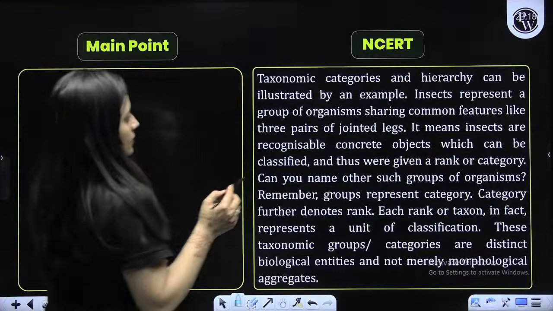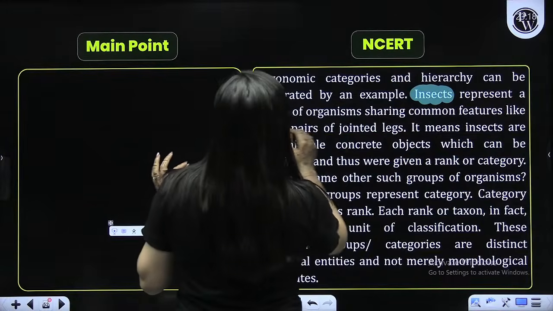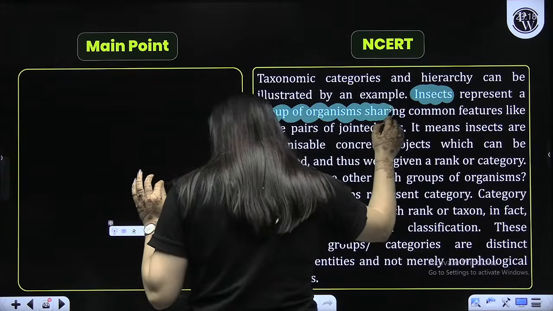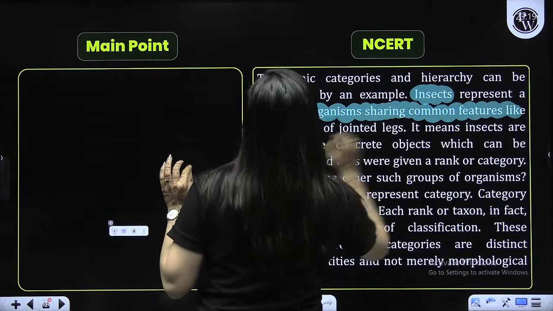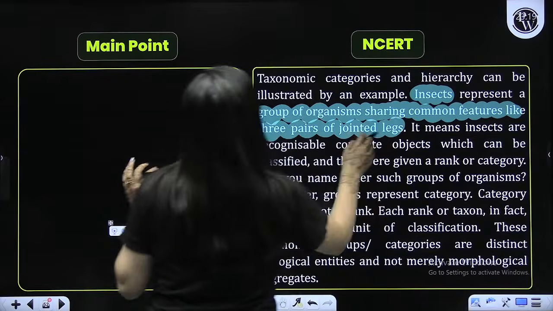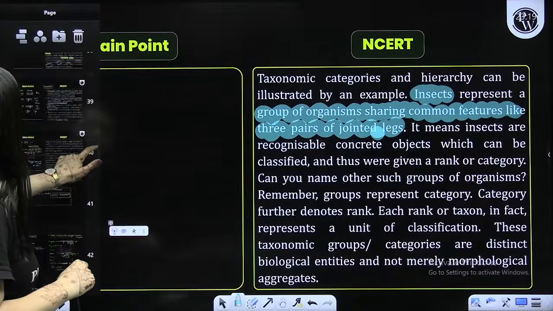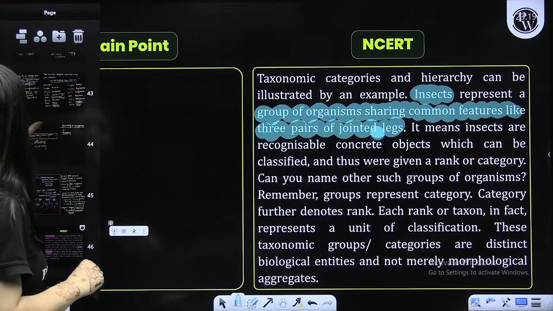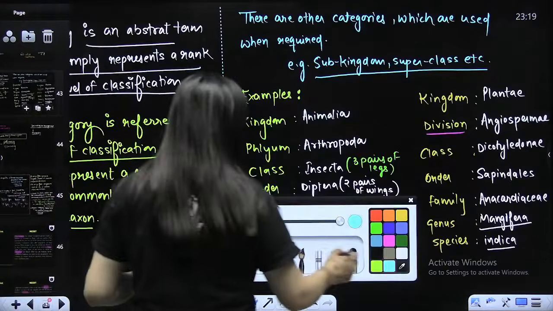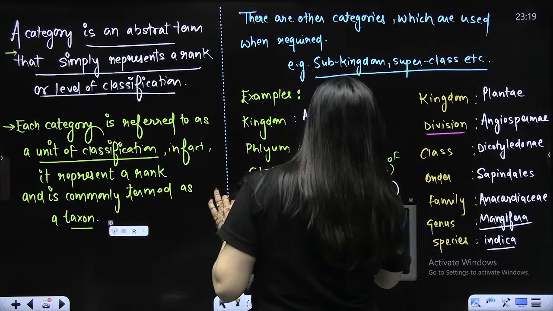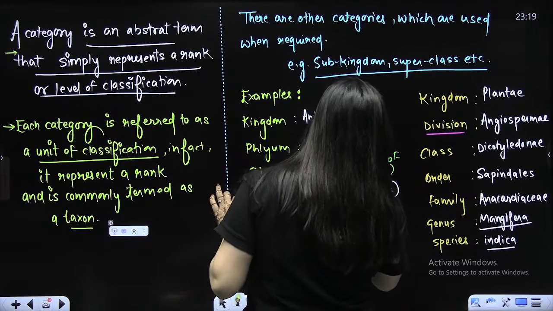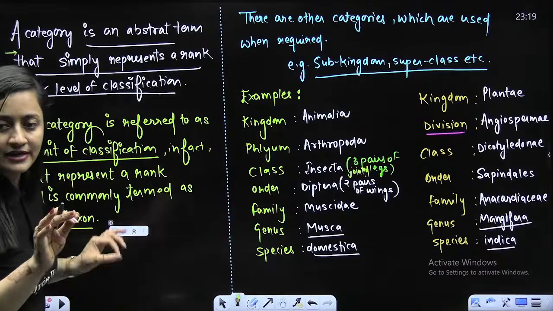Now, insect, just I told you, it means group of organisms. When I'm using the word insect, I'm saying group of organisms sharing common features like 3 pairs of jointed legs. See this. That's why I'm saying that these notes are amazing. There are 3 pairs of legs here. So let me rectify: 3 pairs of jointed legs here. Be more precise, 3 pairs of jointed legs.